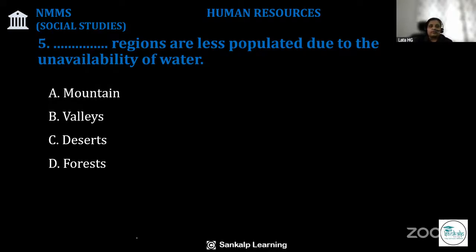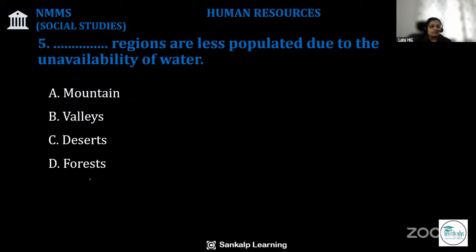Question number 5 from NMMS chapter Human Resources. Dash regions are less populated due to unavailability of water. Option A, mountain. Option B, valleys. Option C, deserts. Option D, forest. Factors affecting the distribution of population.